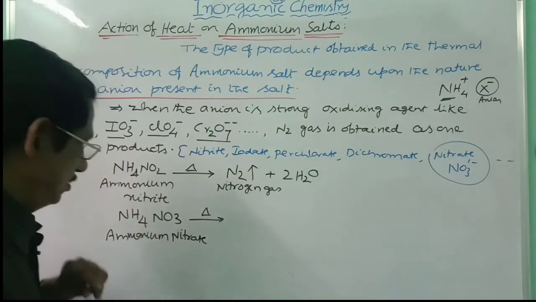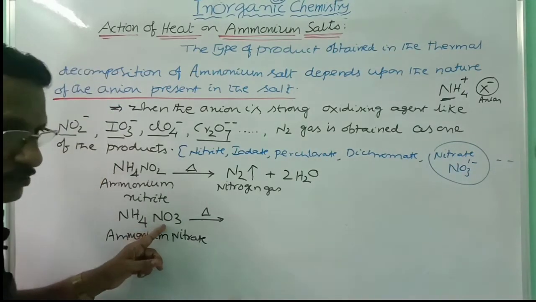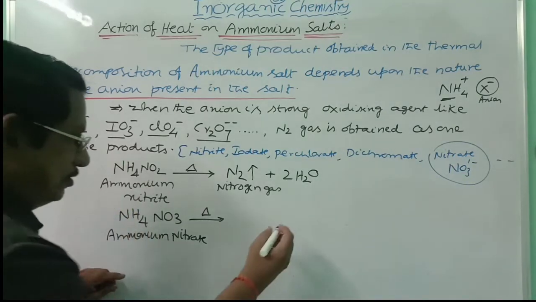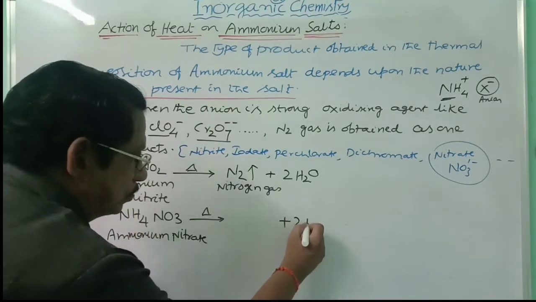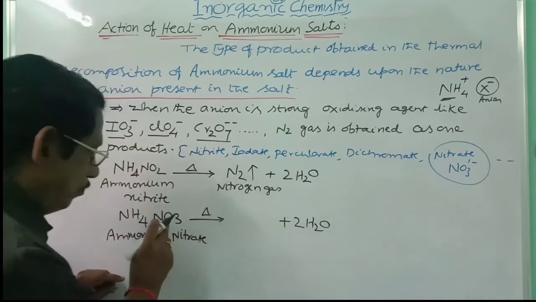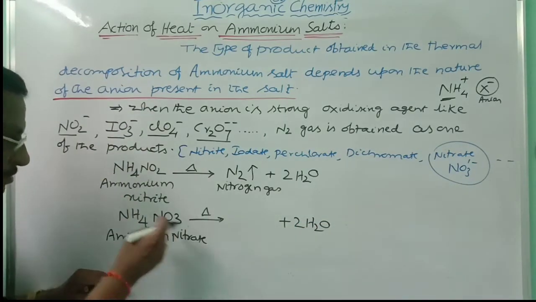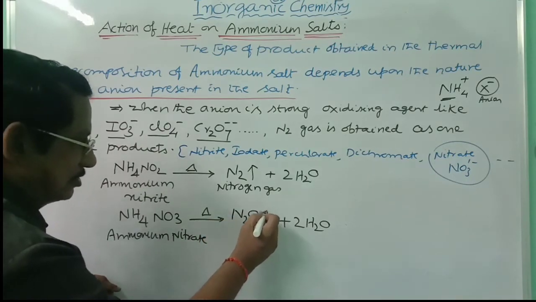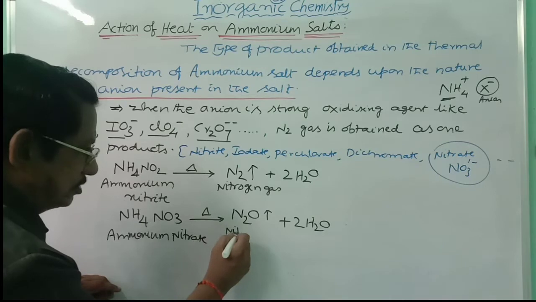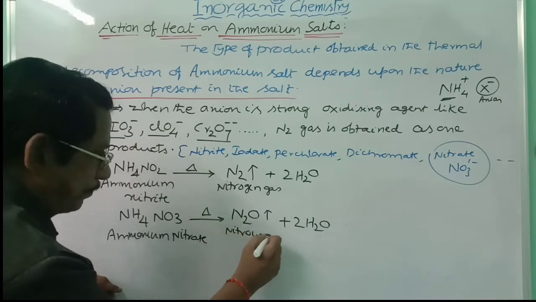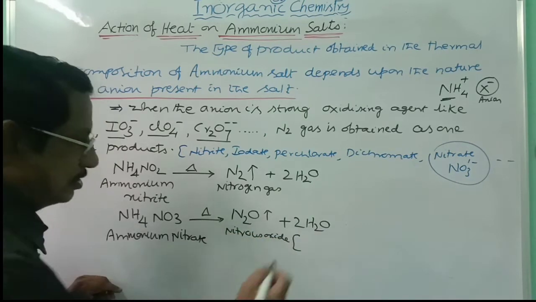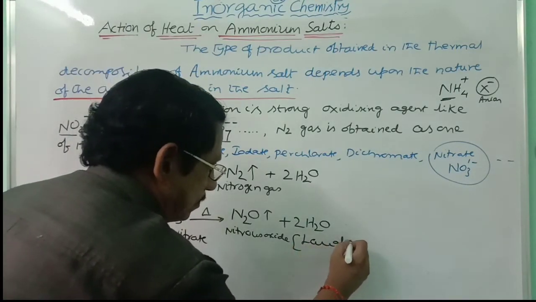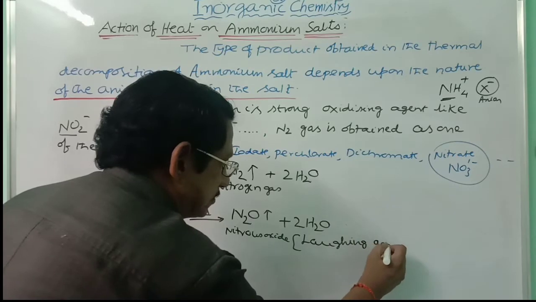Whatever oxygen is there, that is obtained as water molecules, but not sufficient hydrogens are here. 4 hydrogens are there, so you will get here 2H2O. One oxygen still remains. That combines with nitrogen here, giving you N2O, nitrous oxide. Nitrous oxide is otherwise called laughing gas.